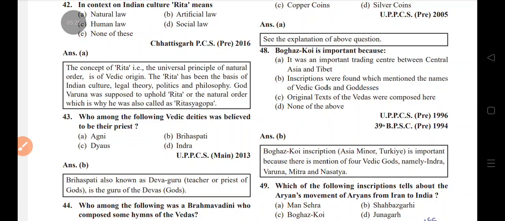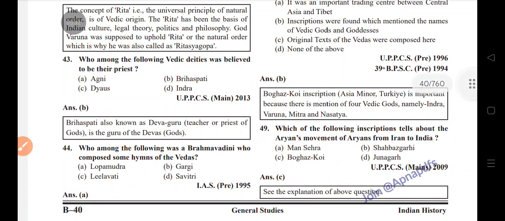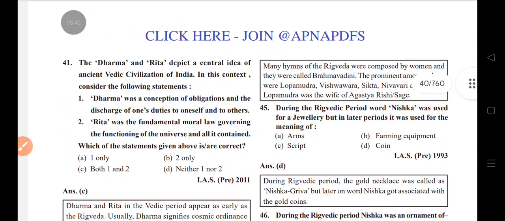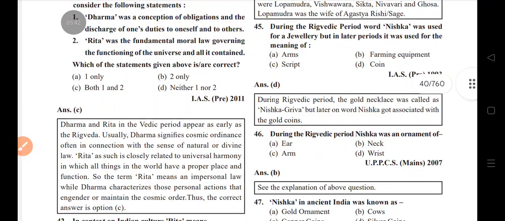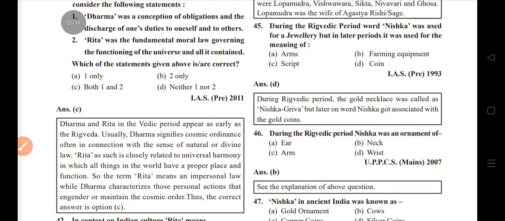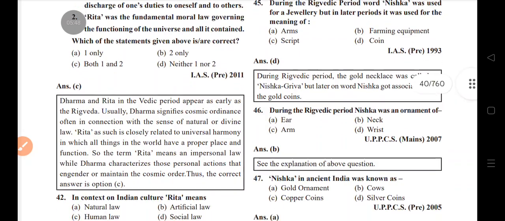Among the following Vedic deities, Brihaspati was believed to be the priest. Who among the following Brahmavadinis composed some hymns of the Veda? Lopamudra. During the Rig Vedic period, the word Nishka was used for a piece of jewelry, but later it was used as a coin.